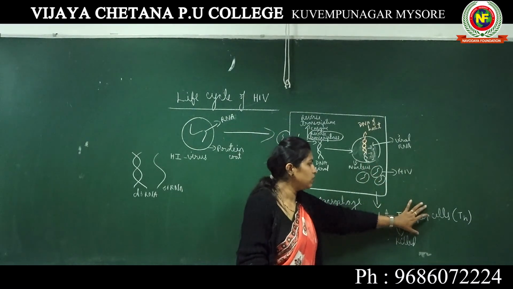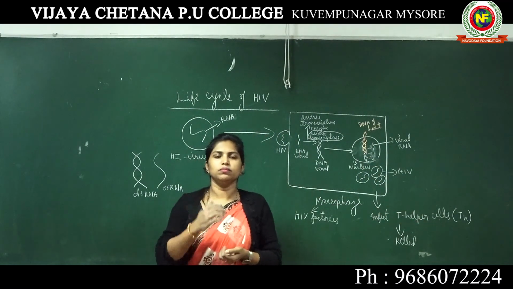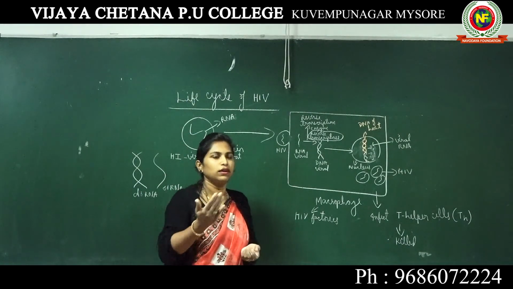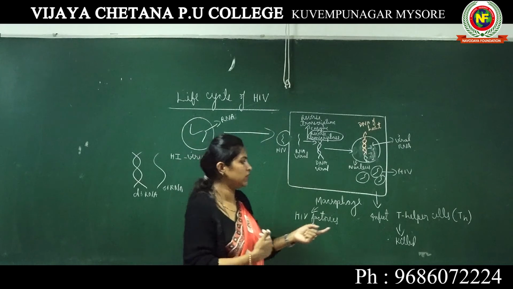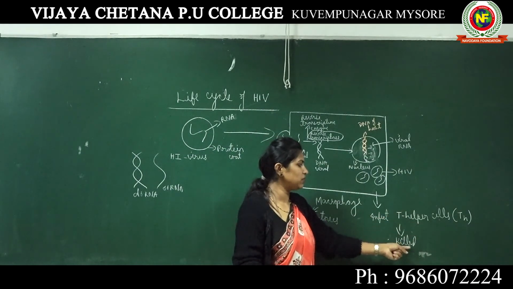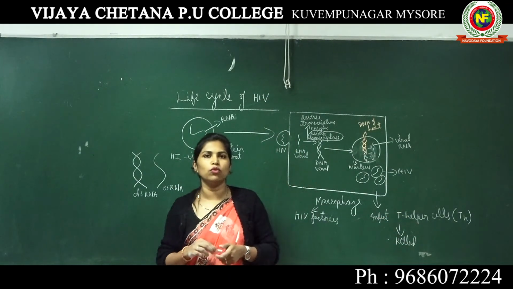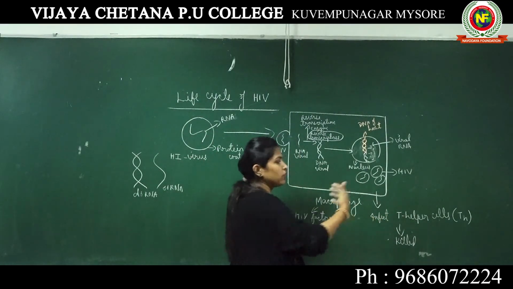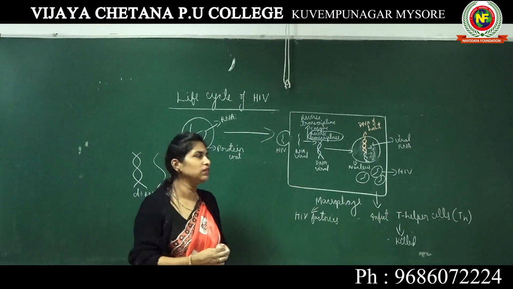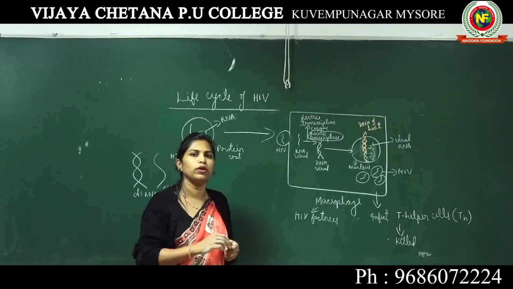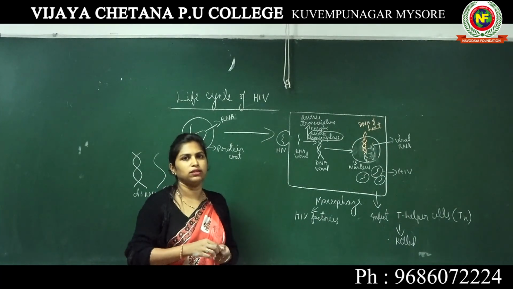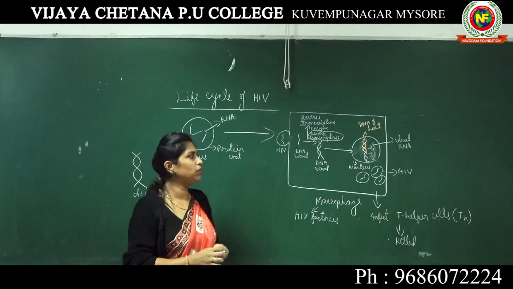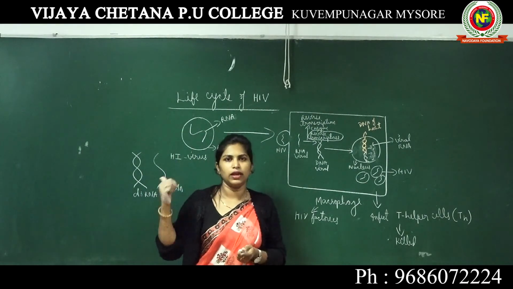However, ultimately the T helper cells of our body reduce gradually, and there is a drastic fall in the number of T helper cells, because all the T helper cells will be killed. So your immunity will be compromised now. There are no T helper cells, so no B lymphocytes producing antibodies. Ultimately, the HIV will take over your complete machinery. They will start ruling the whole immune system and the person will develop the disease known as AIDS.